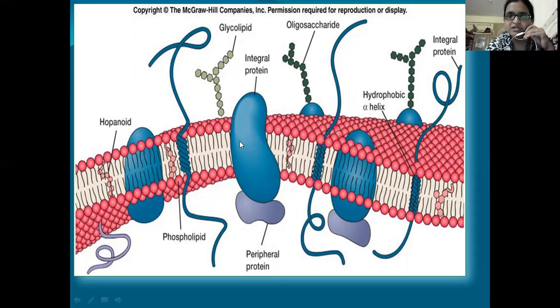Integral proteins span the entire membrane, present inside the membrane and outside the membrane also. And this is the alpha helix hydrophobic, and this is the peripheral protein. This is the integral protein, and this is the peripheral protein because they are present towards the outer side of the membrane.